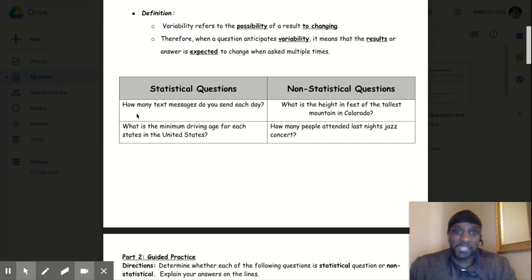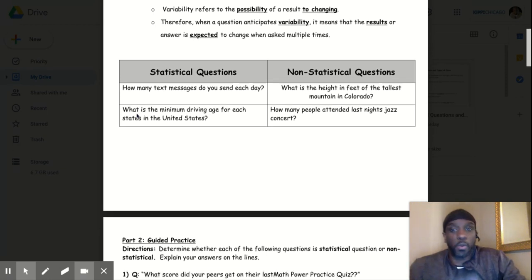So it's not statistical. Another question that is not statistical is, how many people attended last night's jazz concert? That's one answer. Okay. But if I say how many people attended the jazz concerts throughout the week, then I'm getting multiple answers. You may say 100 attended Monday, but 200 attended Tuesday. So now I'm getting a statistical question. If I'm just getting one bit of information, it's not statistical. If I'm getting multiple bits of information, it qualifies as statistical.